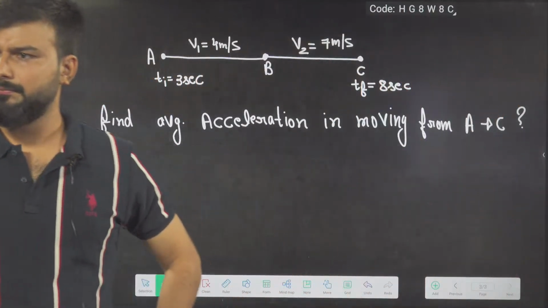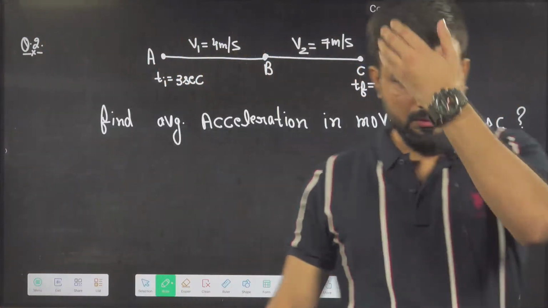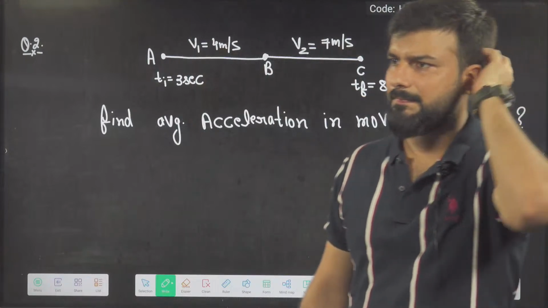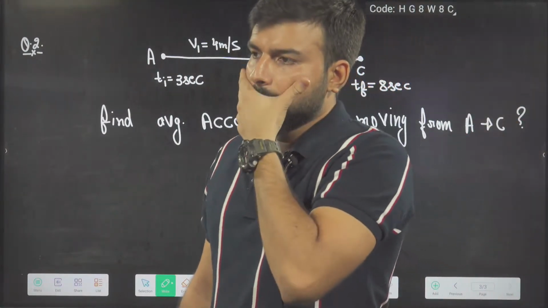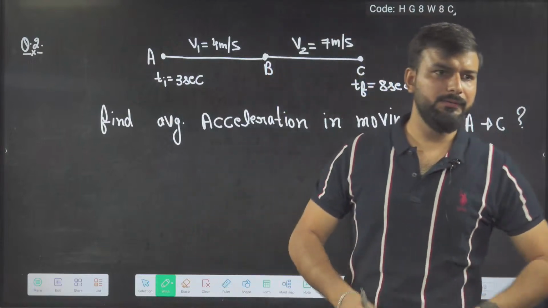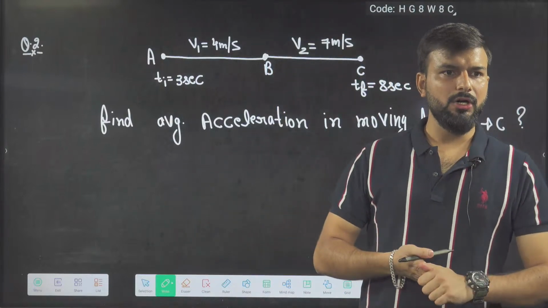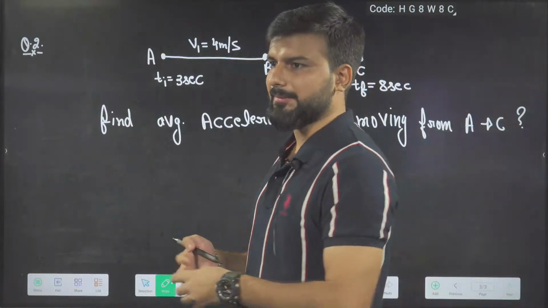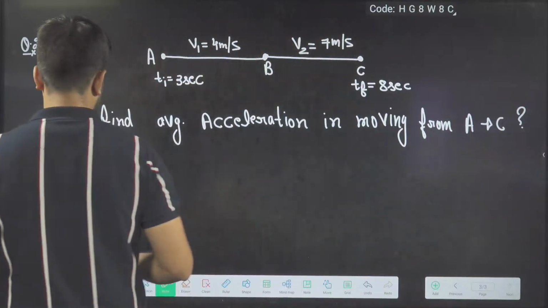Everyone, have you solved? What will be the answer? Tell me fast. What will be the answer, everyone? I got the answer. 3 by 5. Very good.